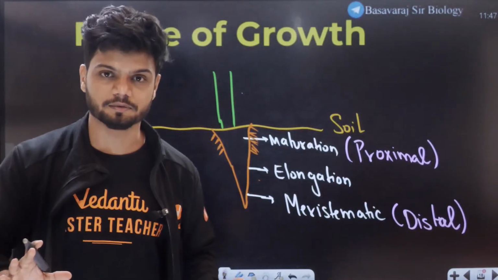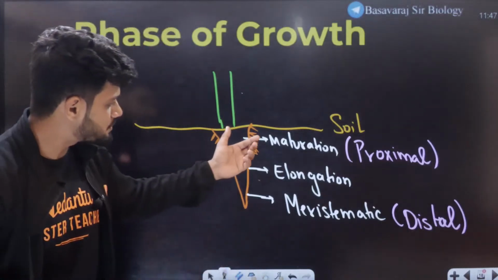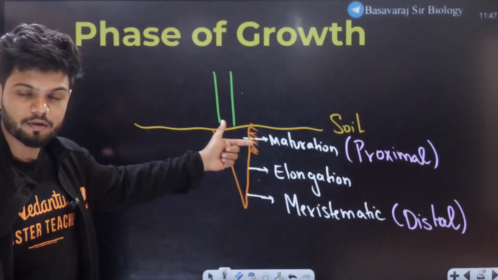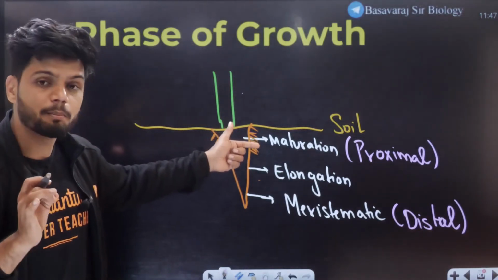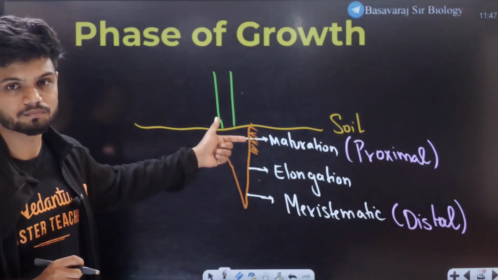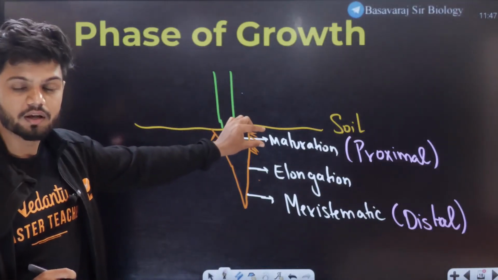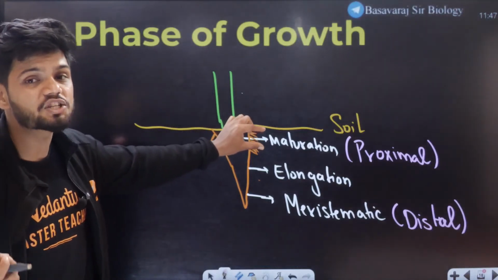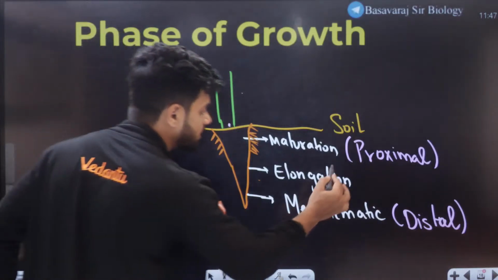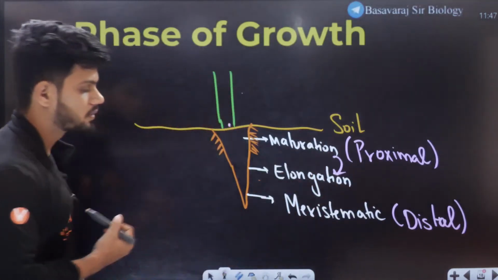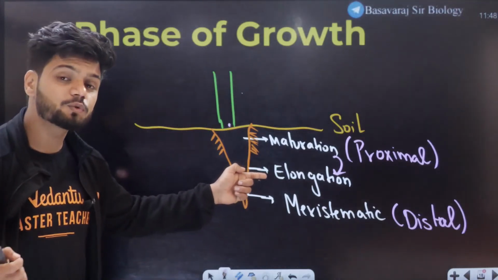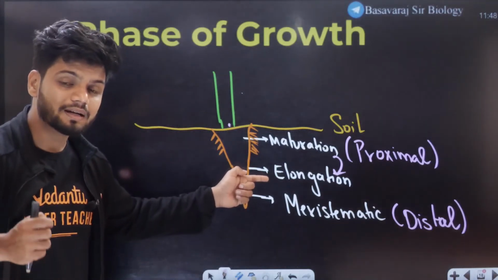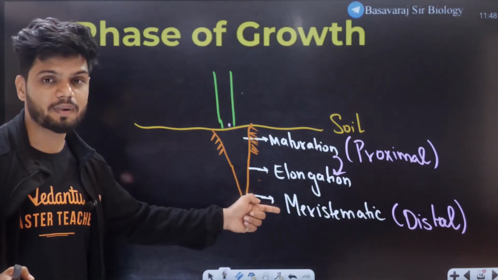With respect to maturation, name the distal region. Which is the distal region here? The distal region is going to be elongation. Now with respect to elongation, tell me which one is the distal region again? The distal region is going to be the meristematic region.